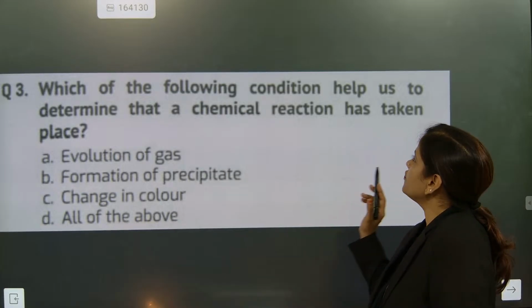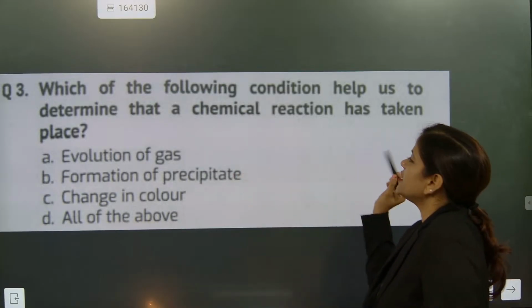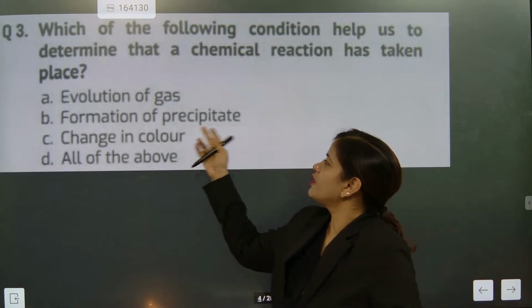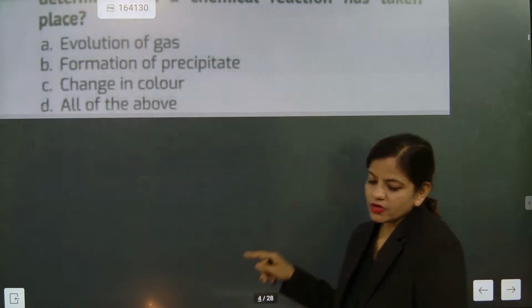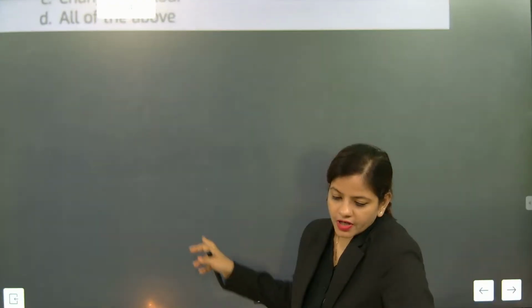What is the answer? Which of the following conditions help us to determine that a chemical reaction has taken place? Evolution of gas, formation of precipitate, change in color, all of the above. The correct answer is all of the above, because all these are indicators of a chemical reaction. Next question. Can we go for this?